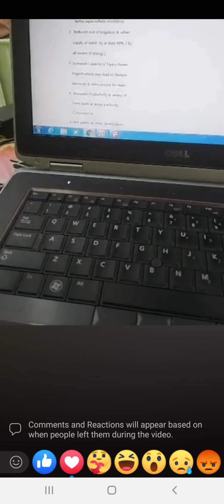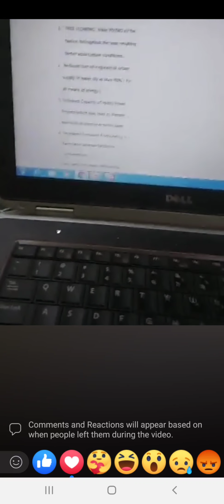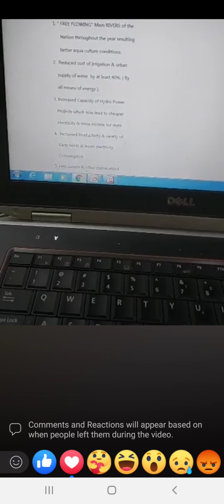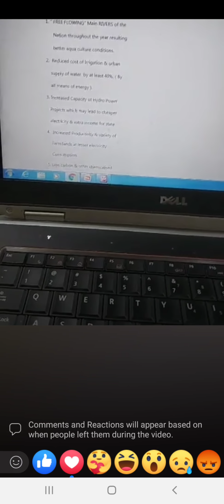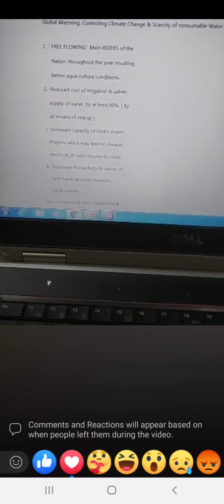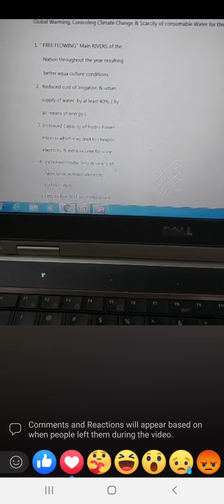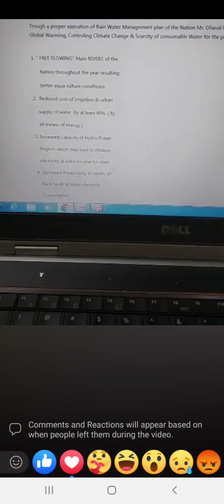Here on Wikipedia there is one article where they have mentioned about our work. I am sharing with you this particular work done by some Mr. Shah.